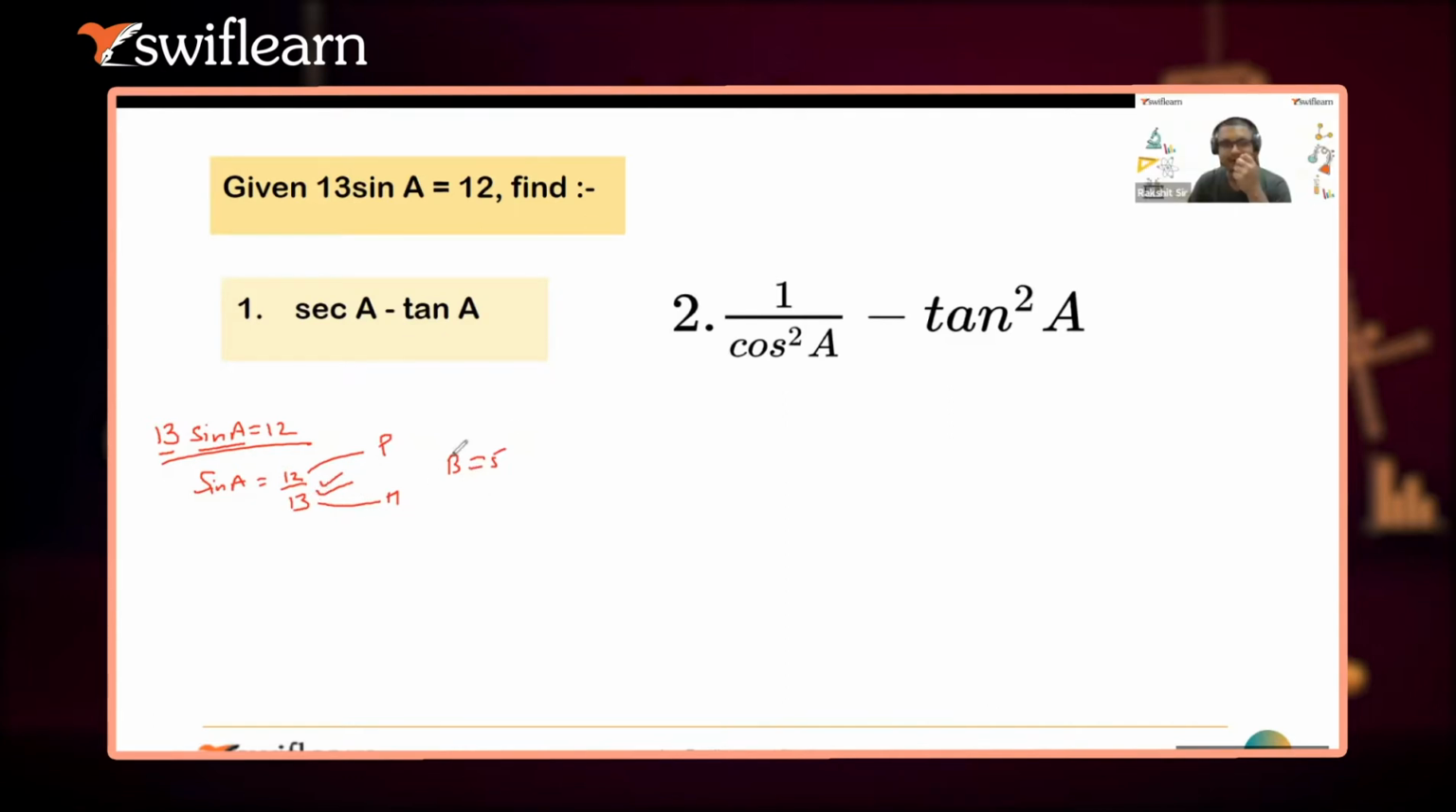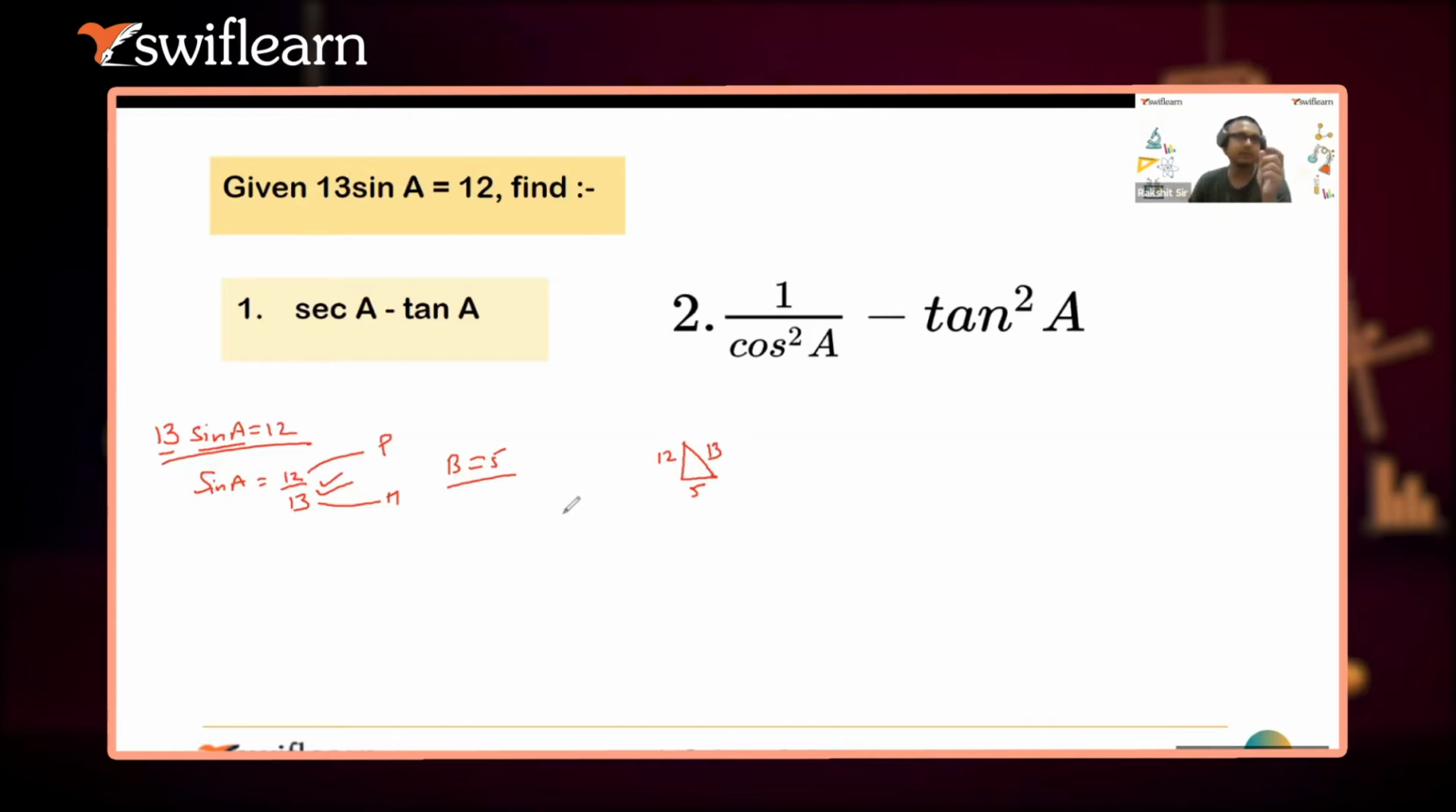and 12. So look, I skipped that part actually. If I denote these things in the triangle, P will be 12 and H will be 13. And applying the Pythagoras theorem, the base will become 5. So you guys can directly use this in your exams as well.